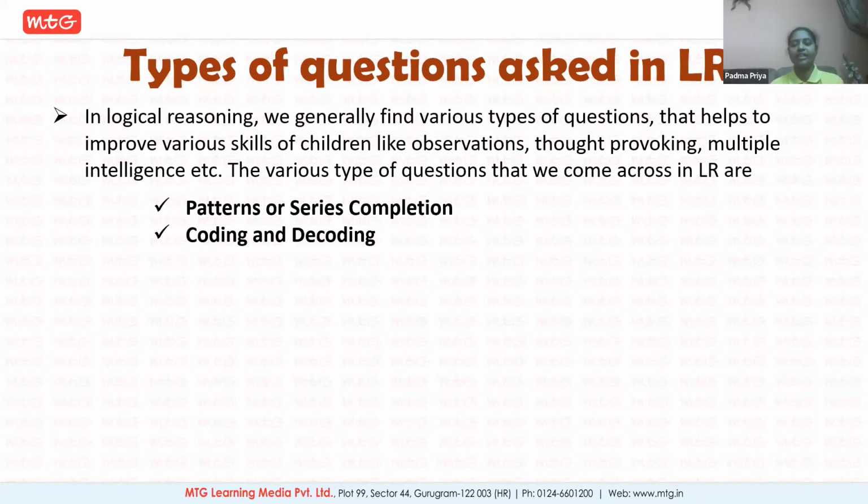All those are activities. Like if you want to play a treasure hunt game, you need to have a good grip over coding. They'll give you a certain riddle or a code. Using it, you need to decode it. You need to understand what is being hidden in those sentences and then solve it. So this coding and decoding, which you are going to learn in LR, will help you in practical situations like treasure hunt games, whatever you play. So mind games are there, brain stormers are there. So there are many versions of improving logical reasoning.